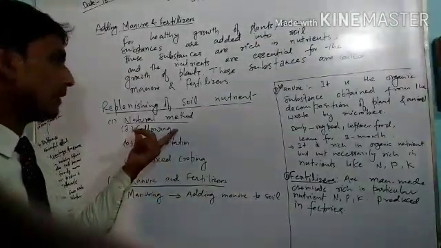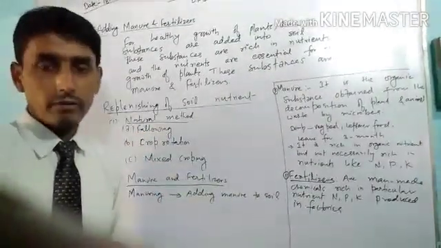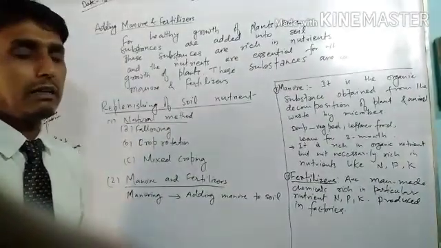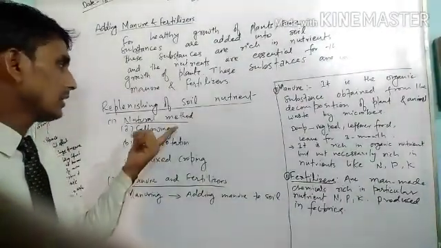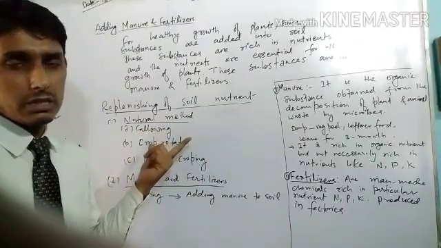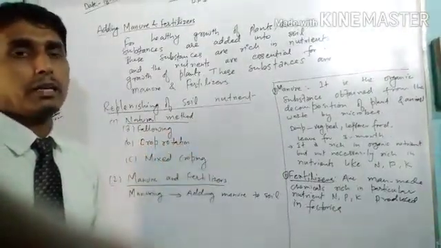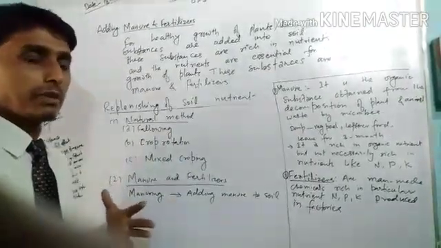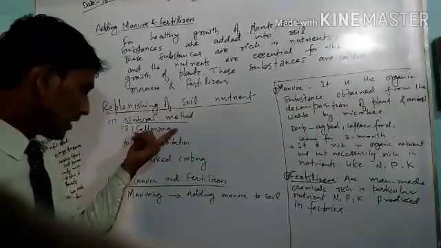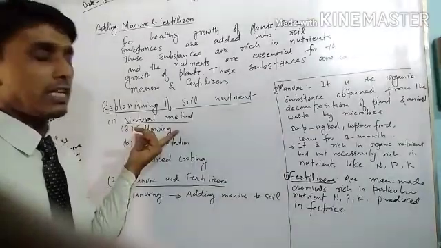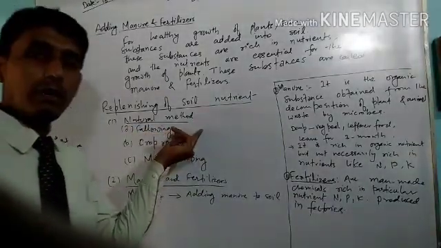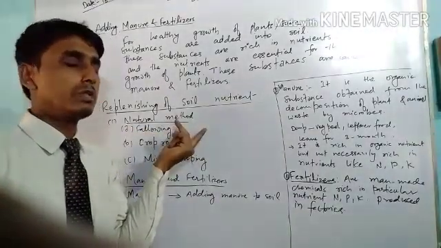What happens in fallowing? When you leave your field uncultivated, the nutrients are again added to your soil by the natural method. For example, the nutrients will be added into your soil naturally if you leave the field uncultivated for one or two seasons.